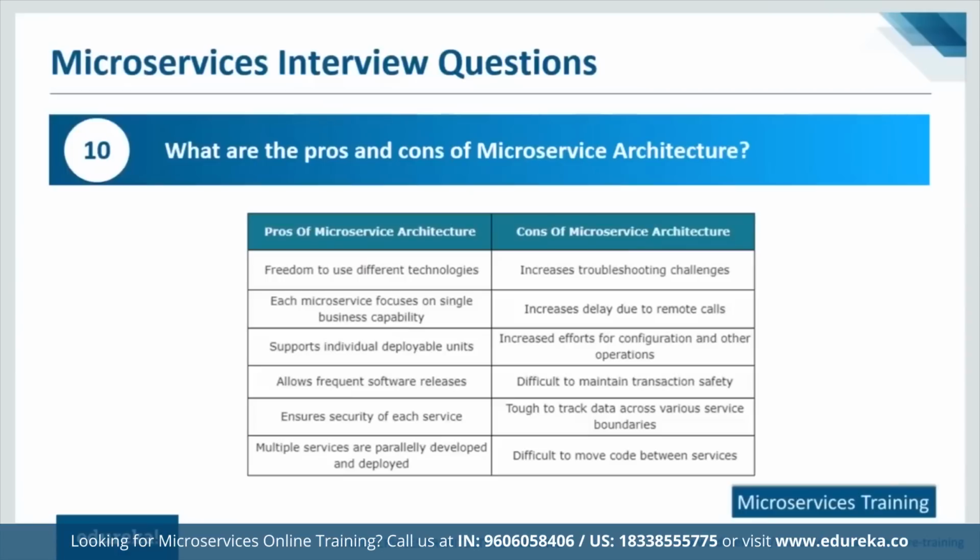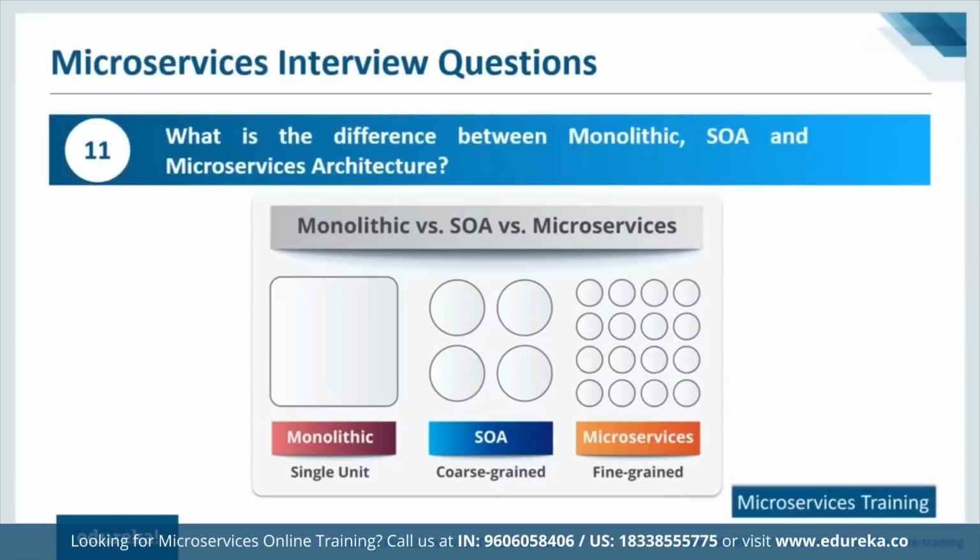So let us move further and take a look at the next question. What is the difference between monolithic, SOA, and a microservice architecture? Now, when you go back in time, the first architecture that we had was a monolithic architecture. That means you had a single container that had the complete architecture, all your services, and a single database that corresponded to all these services. And yes, all the interdependencies were inside one single container.